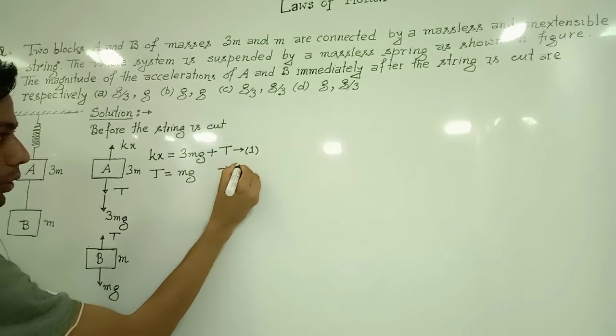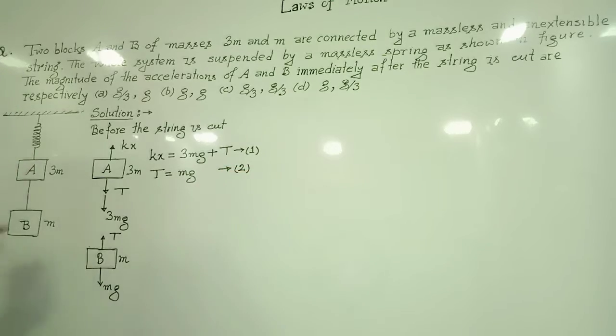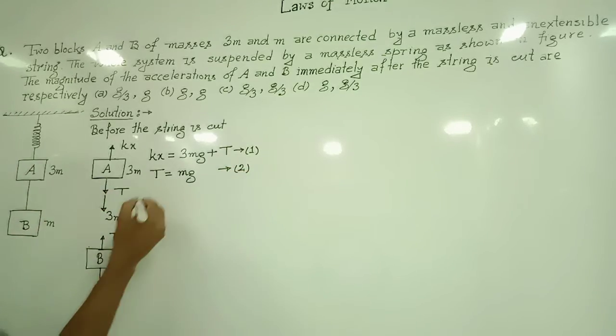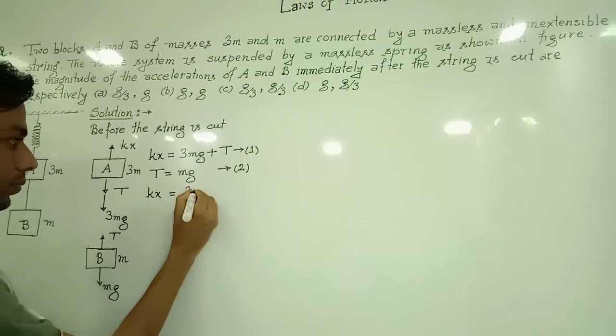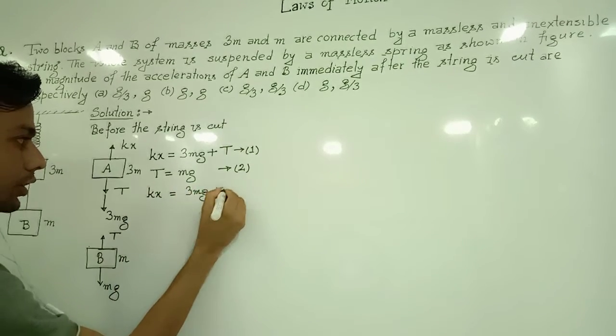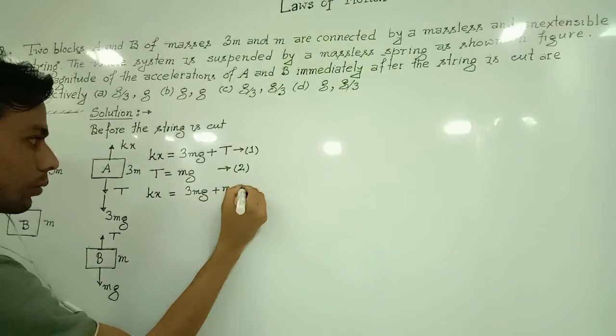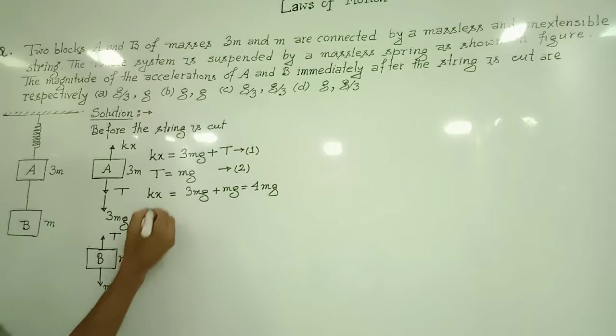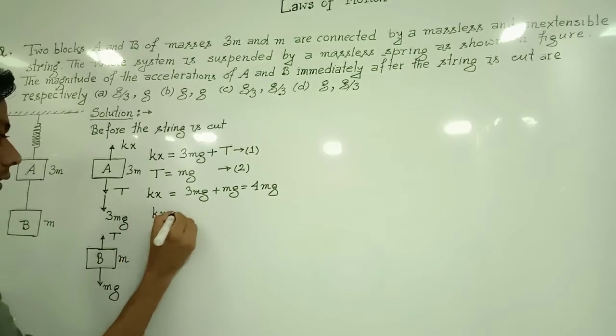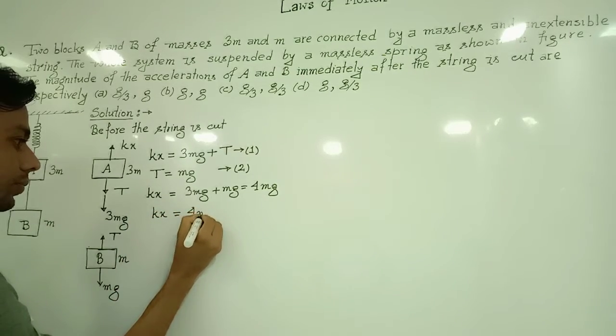This is our equation number 2. If we solve equations 1 and 2 simultaneously, then our Kx will be equal to 3mg plus mg, which will be equal to 4mg. So our Kx will be equal to 4mg.